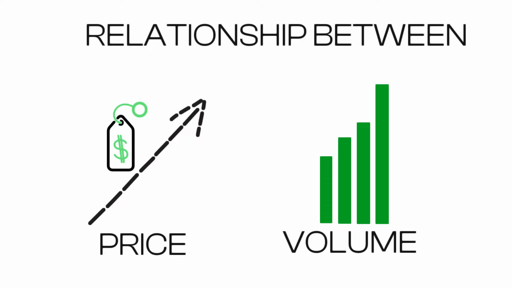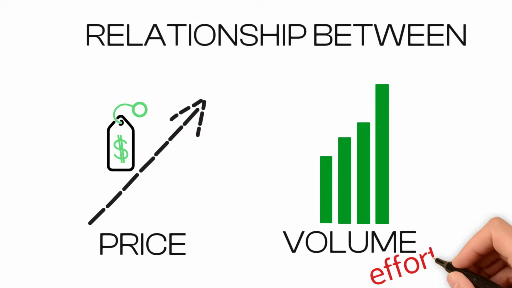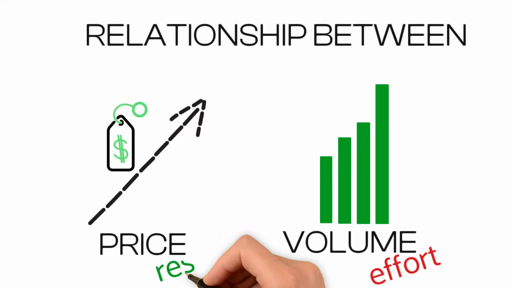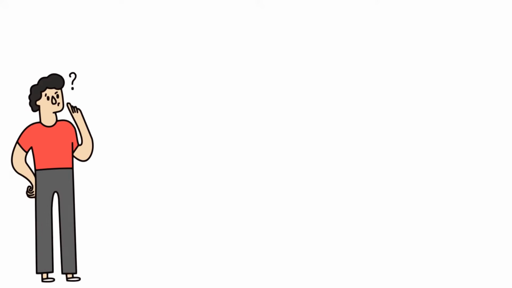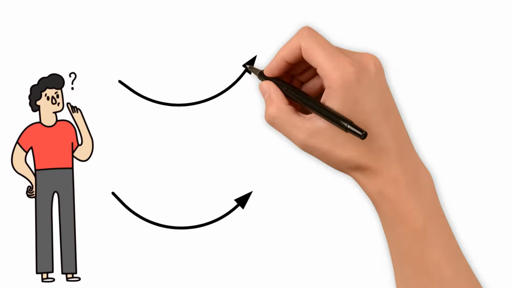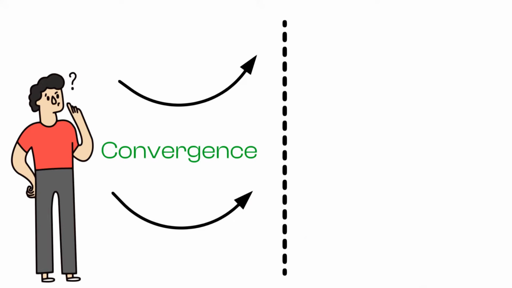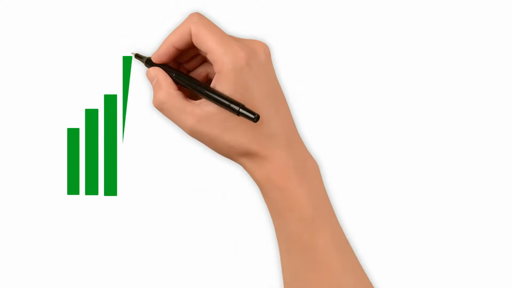In financial markets, the effort is represented by the volume and the result is represented by price. This means that in theory the price action should be reflected by the volume action. Without effort there cannot be any result. Our job as traders is to evaluate the dominance of buyers or sellers through the convergence or divergence of price and volume. Perhaps even more important than the price, the volume is part of the cornerstone of the Wyckoff method.